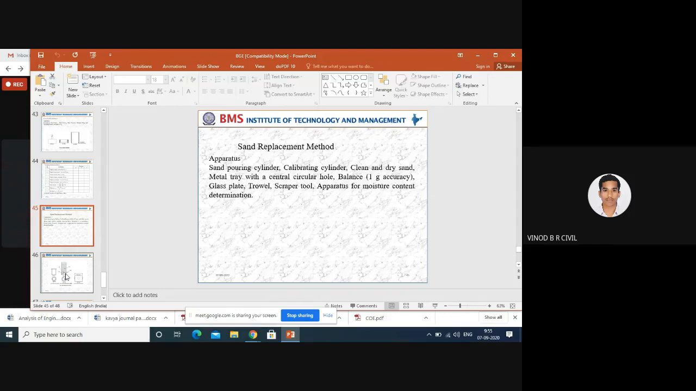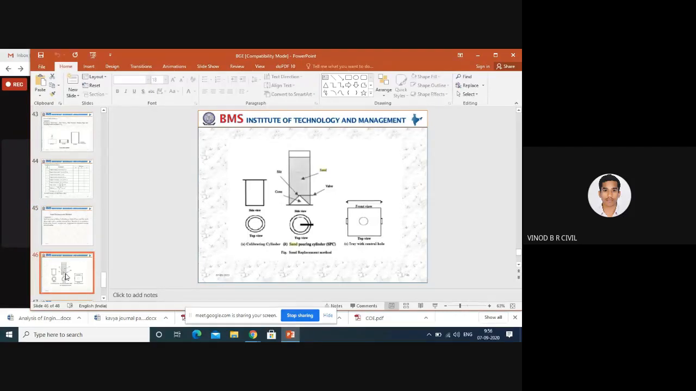What apparatus are required? Sand pouring cylinder, calibrating cylinder, clean and dry sand, metal tray with a central circular hole, weighing balance, glass spray, trowel and scraper tool, and apparatus for moisture content determination, that is the moisture content cup. These are the apparatus required for the sand replacement method. First you can see the cylinder and tray, and the calibrating cylinder.